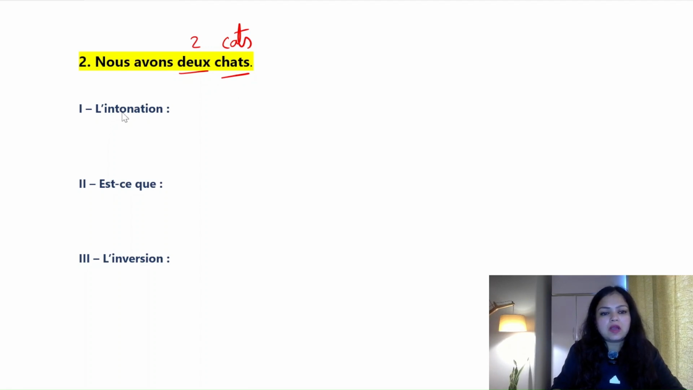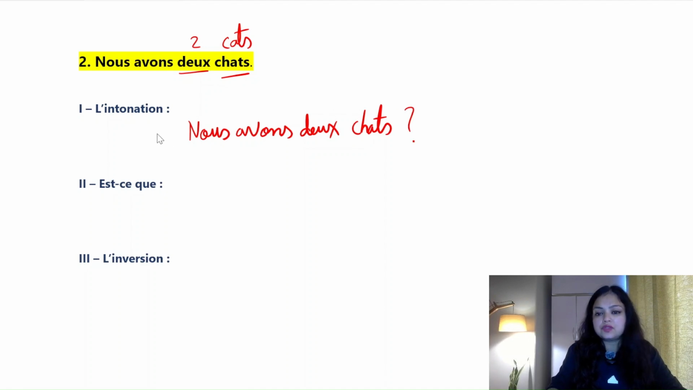So for the first part, which is l'intonation, in this part just write the statement, nous avons deux chats, and now for the question we put a question mark. So that's it for the first form. We just have to raise our voice like nous avons deux chats? Okay, in the question form, nous avons deux chats, we have two cats. So this is your intonation.